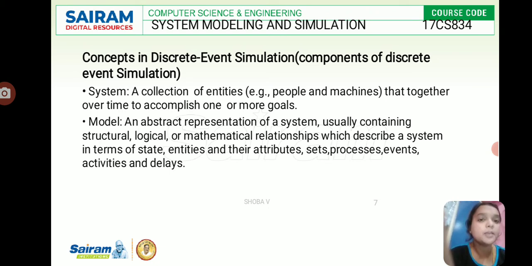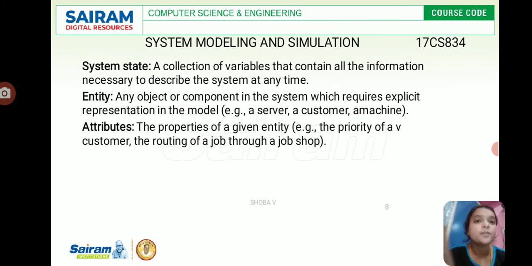For example, if you are going for a heuristic model, we can't apply any mathematical equations or mathematical derivations to that. We can use only the common sense environment. Based on that, we can analyze the problem statement and find the solutions to that particular problem. And system state: in system modeling and simulation, the system state is a collection of variables that contain all the information necessary to describe the system at any time. Entity and attributes we already discussed.